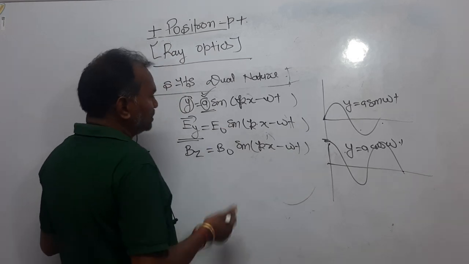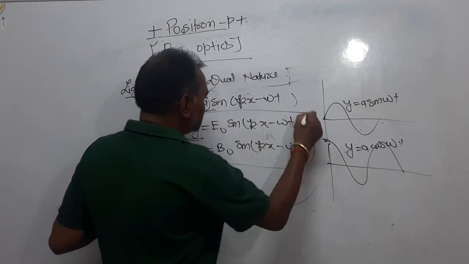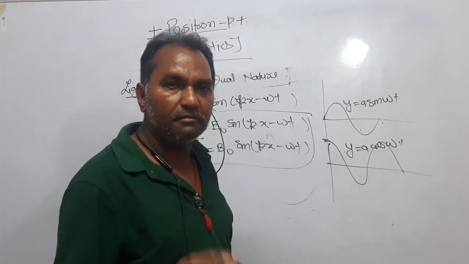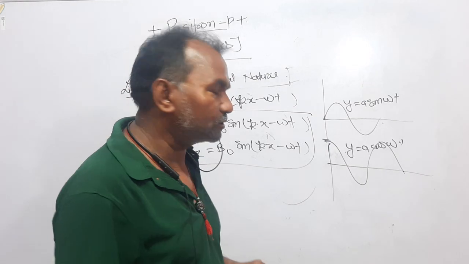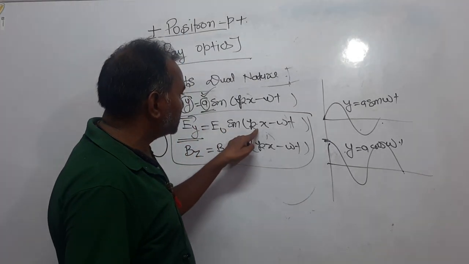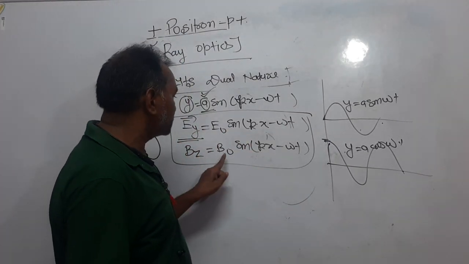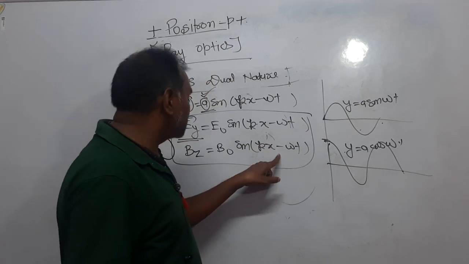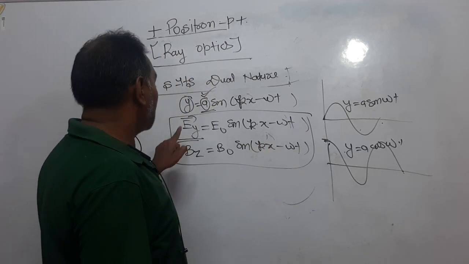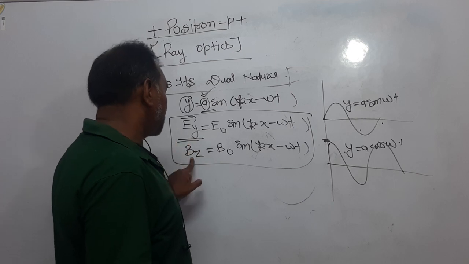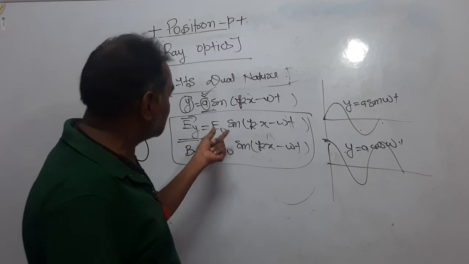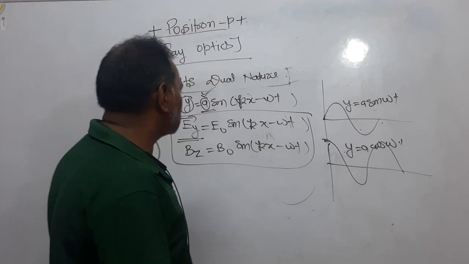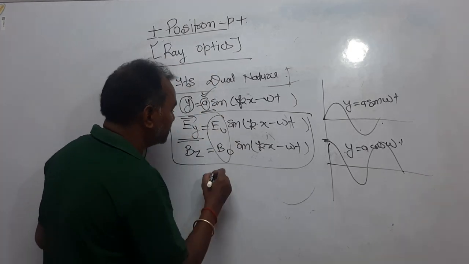Now, dear students, from these equations it is clear that these two equations represent light, that light is an electromagnetic wave and has both an electric and a magnetic vector. Ey is equal to E naught sin(kx minus omega t), Bz is equal to B naught sin(kx minus omega t). It means light is heading in the x direction, the electric field is along the y-axis and the magnetic field is along the z-axis. This is called the electric amplitude, and this is called the magnetic amplitude, and these two vectors are related in this way.